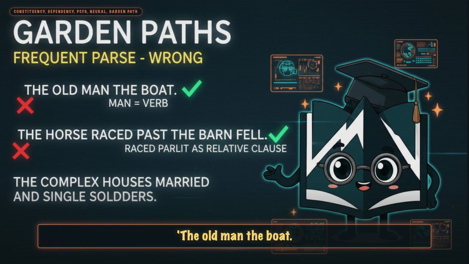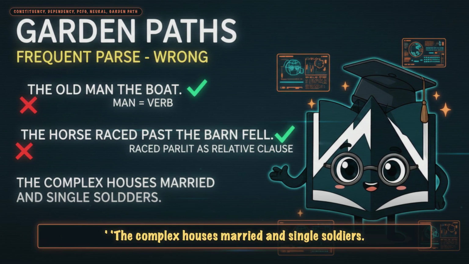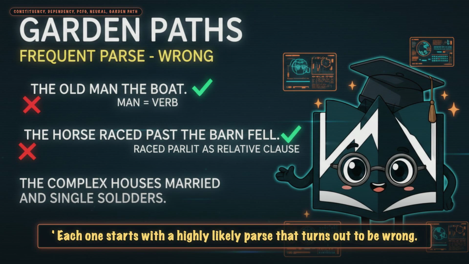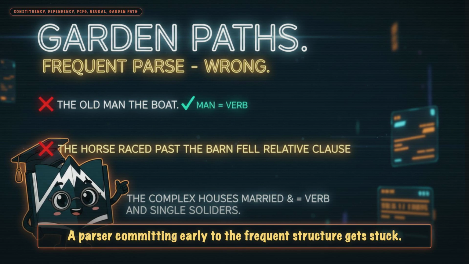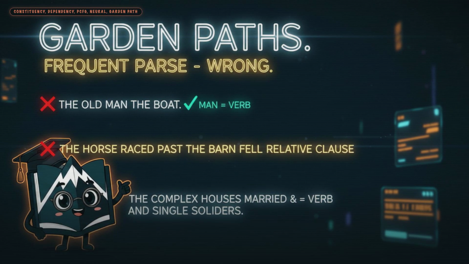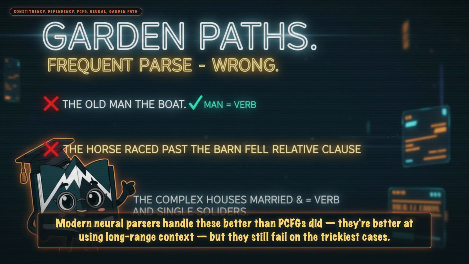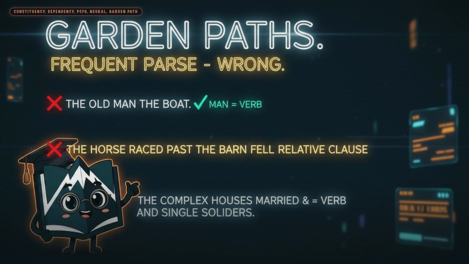The old man the boat, the horse raced past the barn fell, the complex houses married and single soldiers. Each one starts with a highly likely parse that turns out to be wrong. A parser committing early to the frequent structure gets stuck. Modern neural parsers handle these better than PCFGs did. They're better at using long-range context, but they still fail on the trickiest cases.